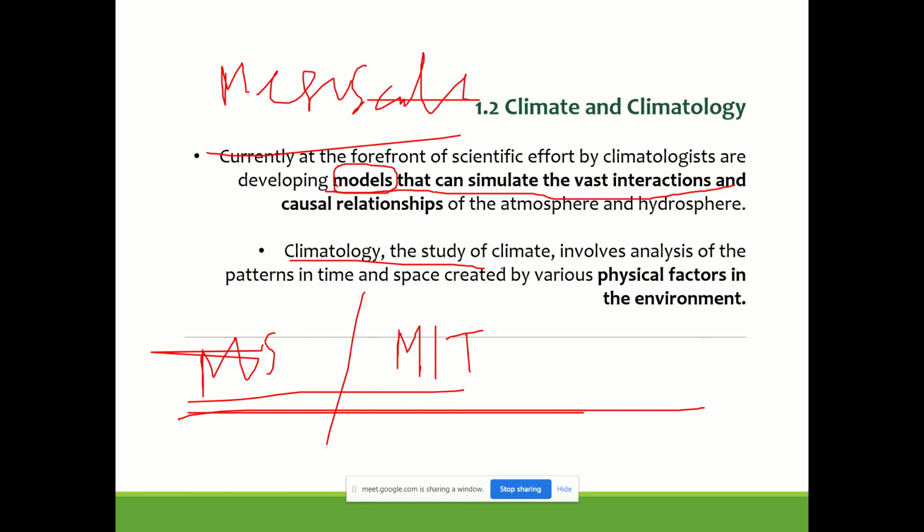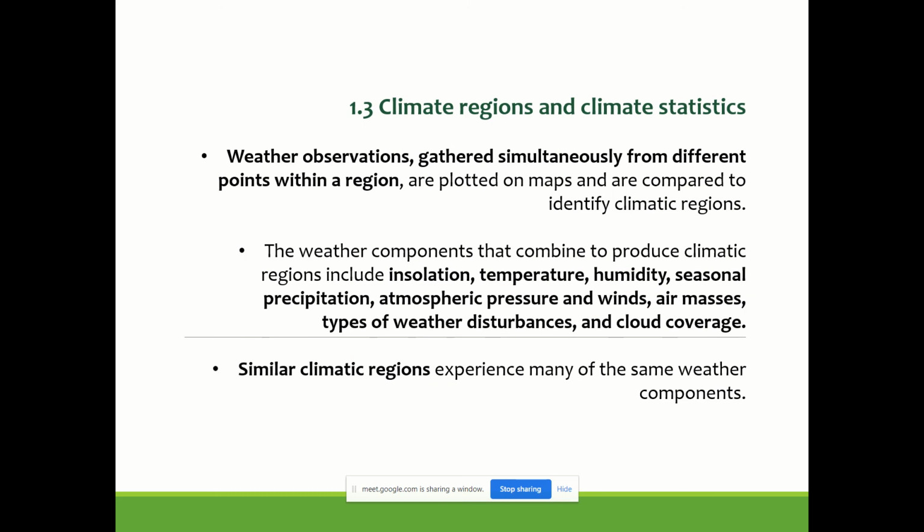The second point discussed here is that climate is affected by physical parameters. We all know that, and this is one of the primary aspects based on which the climatic zones of a country or region are classified, based on the physical factors of the environment.